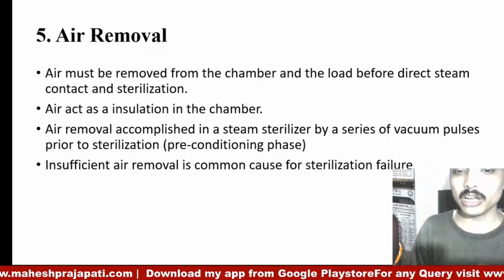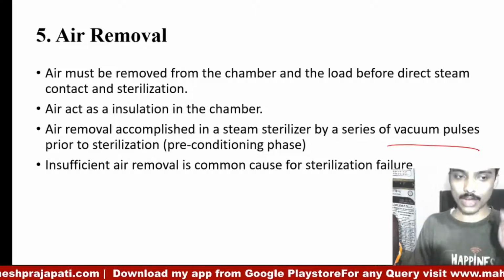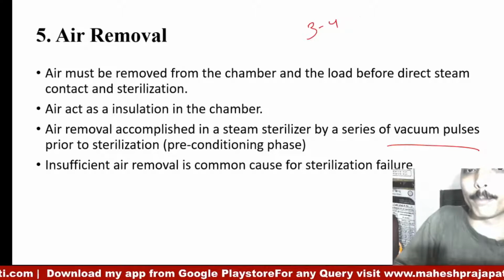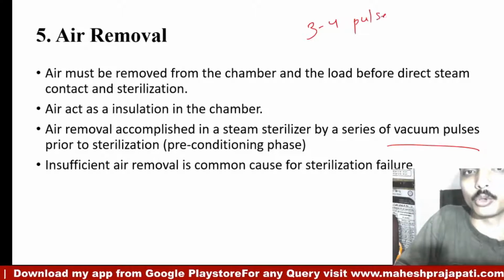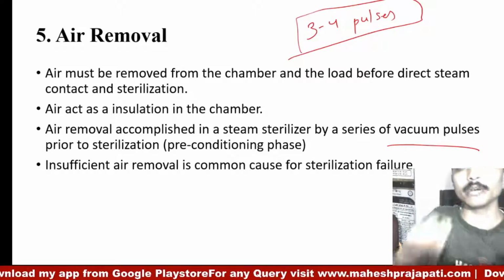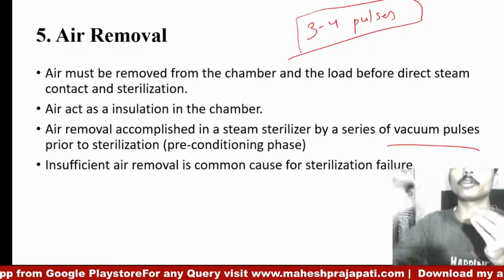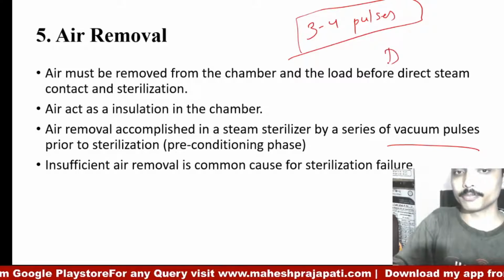For that we are using vacuum pulses. Three to four pulses are needed to remove all the air from the chamber, which is removed through the drain point.